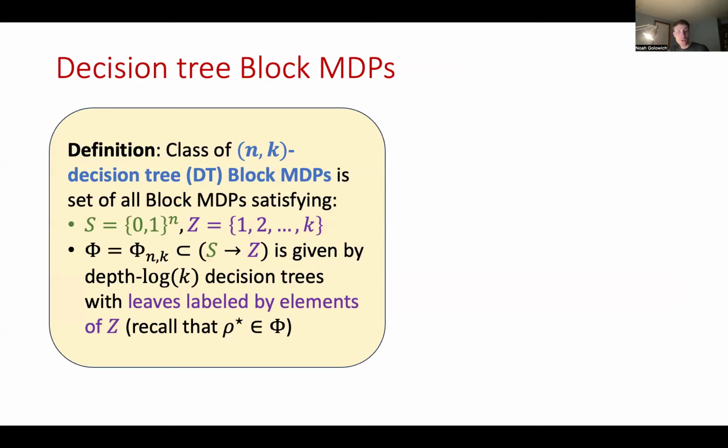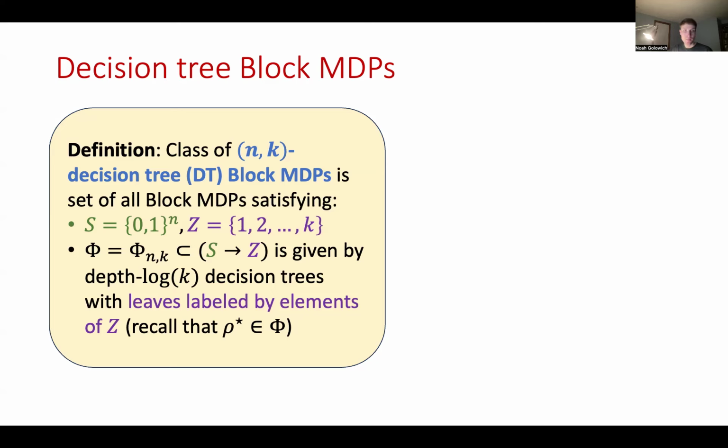In particular, we consider the class of n,k decision tree block MDPs for positive integers n and k. This is the set of all block MDPs which satisfies the following. The state space S is all length n bit strings, and the latent state space Z is the set of integers from 1 to k. You should think of k as being some polynomial in n.